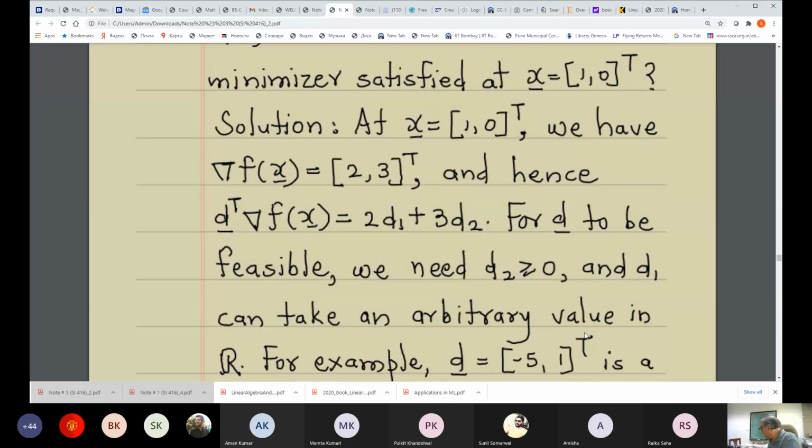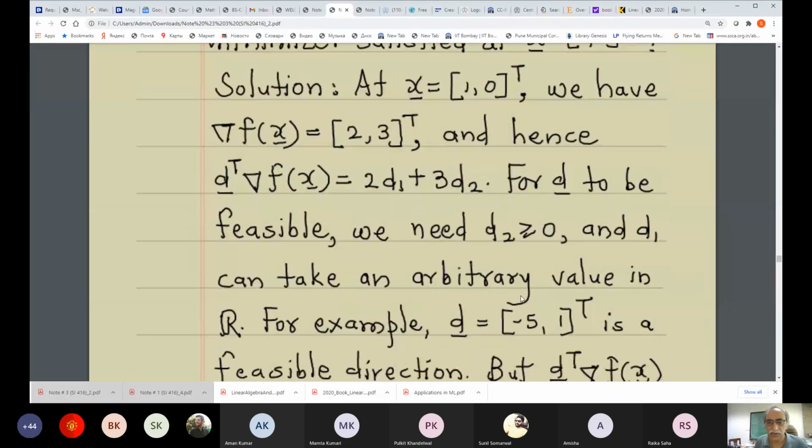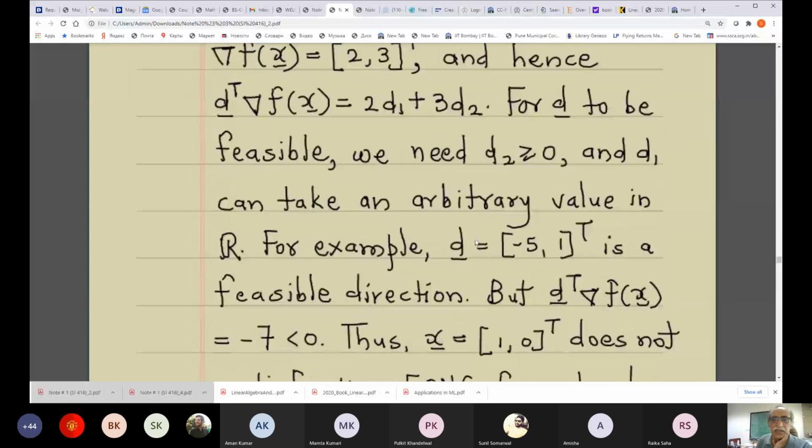So I think you need to sit down and work out these details. Maybe some of you may be able to figure it out by going through these notes or looking at what is given in the book. But some of you may need to sit down and really realize that d2 must be greater than or equal to 0 and d1 can be any real value.